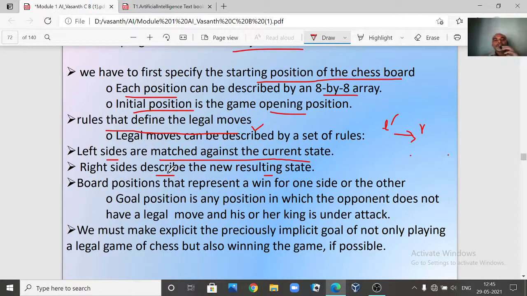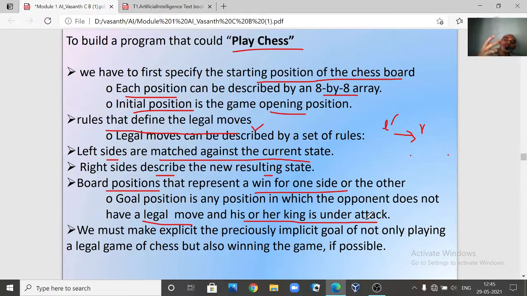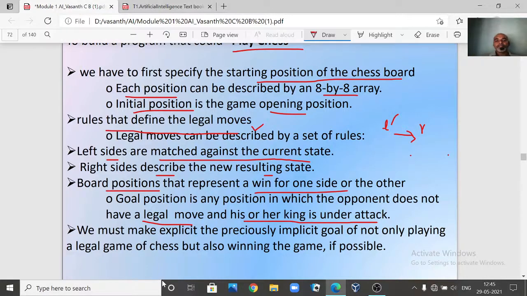Now you have to define the rules here. Next, we have to define the board positions that represent a win for one side or the other. Since it is chess, you have to define a legal move where his or her king comes under attack. When the king comes under attack with no escape, that is checkmate. That will be the final board position which you are going to define.